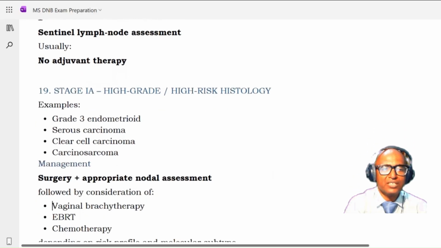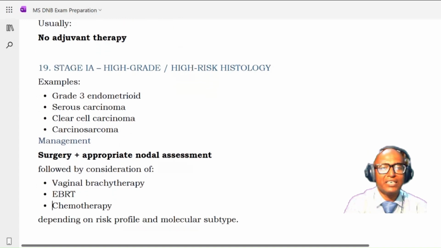Okay, now stage 1A, but it is a high grade or a high risk histology, such as grade 3 endometrioid or serous carcinoma or clear cell carcinoma or carcinosarcoma. See, here the histology is different, but it is a stage 1A disease.